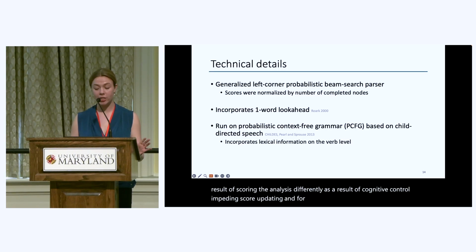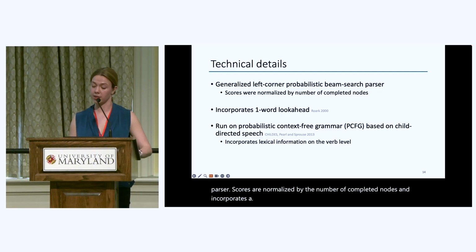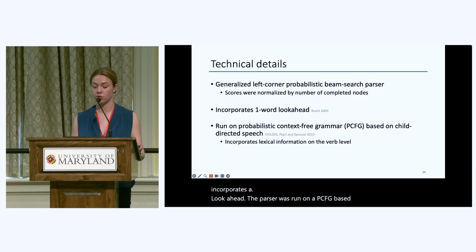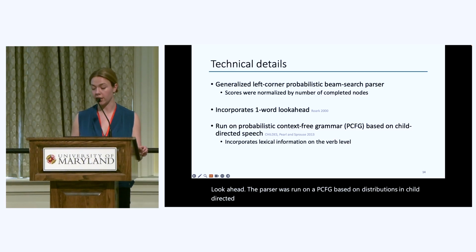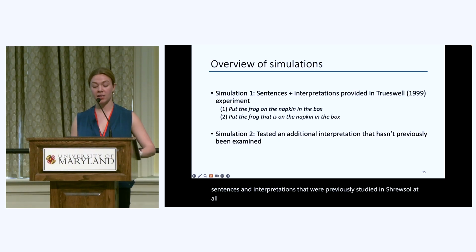And for those of you who are more technically inclined, our parser is a generalized left corner probabilistic beam search parser. Scores are normalized by the number of completed nodes, and it incorporates a one-word look-ahead. The parser was run on a PCFG based on distributions in child-directed speech and incorporated lexical information on the verb level. So we conducted two simulations. In simulation 1, we tested the two sentences and interpretations that were previously studied in Shrewsbury et al. 1999. And in simulation 2, we tested an additional interpretation of the target sentence that hasn't previously been examined.